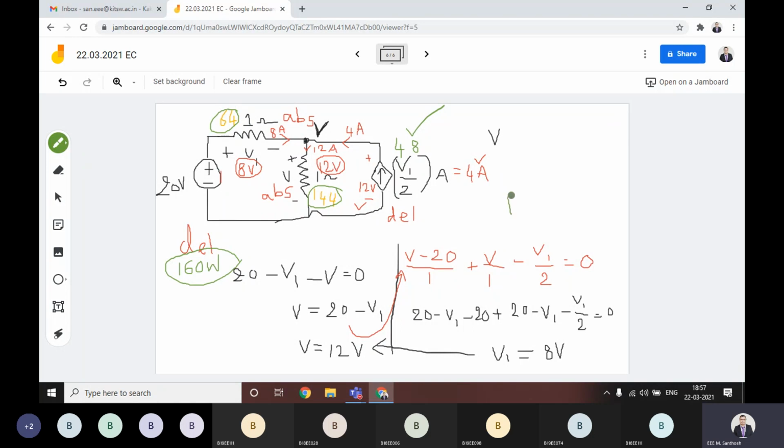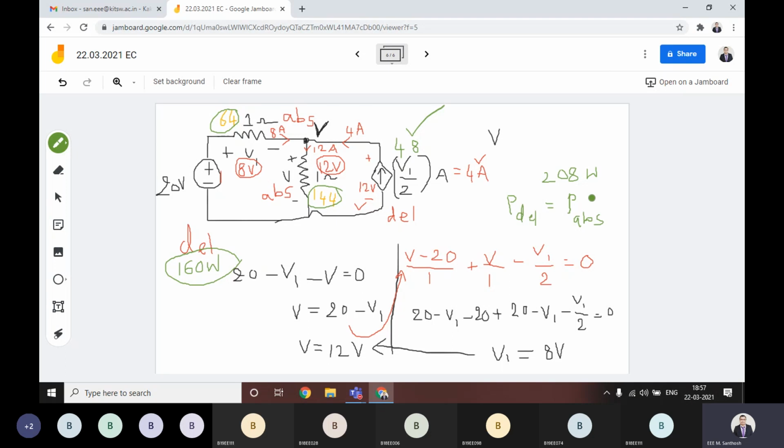That means P delivered is equal to P absorbed. Both are equal to 208 watts.